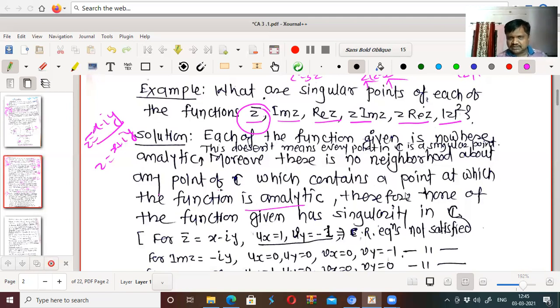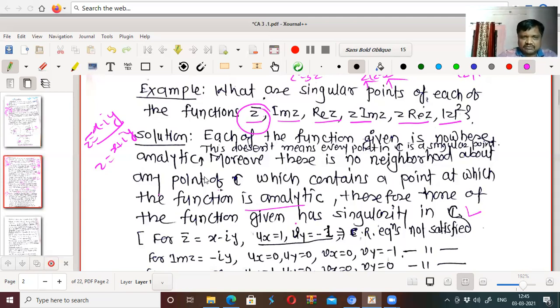And this doesn't mean every point is a point of singularity. Therefore, none of the functions given has singularity in C. At which point it is not analytic, we can't say. But it is not analytic everywhere, isn't it? But the point is also not specified. Therefore, these functions don't have singular points.